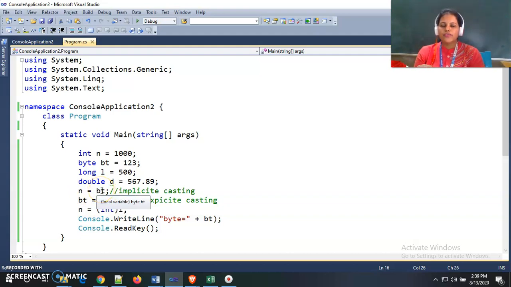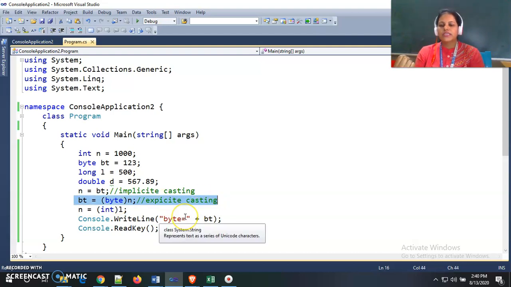We can always store a short value inside a long data type variable. So in implicit casting there is no issue of incorrect values. Always we get the correct value, but inside explicit casting there is no guarantee of correct values.